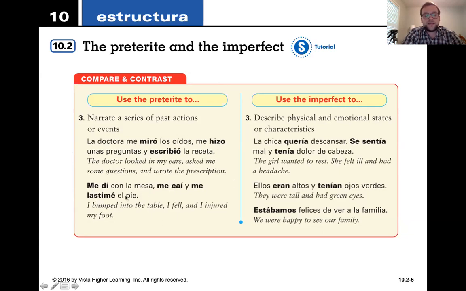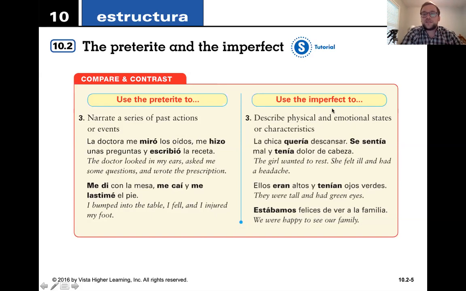Me lastimé el pie. That's why we would use the preterite there, because you're talking about things that are done. They've happened. They're not ongoing. You're not continuously hurting your foot. You just hurt your foot. It was in el pasado, and it has a beginning or an end. We know it's done. We know that action's over with, so it's preterite.